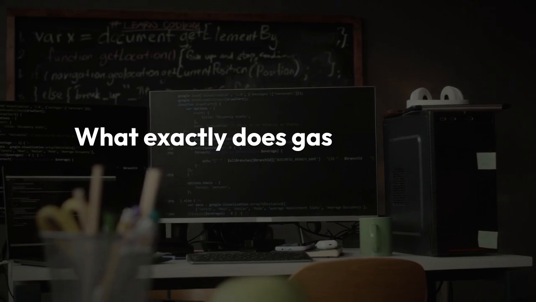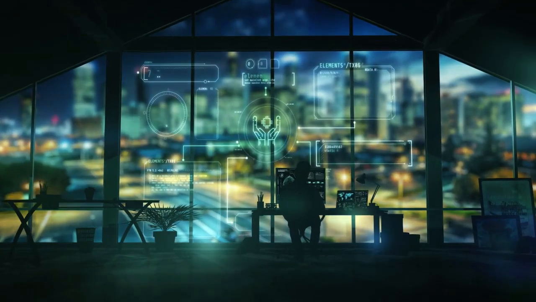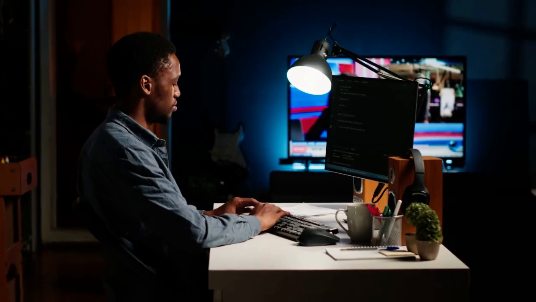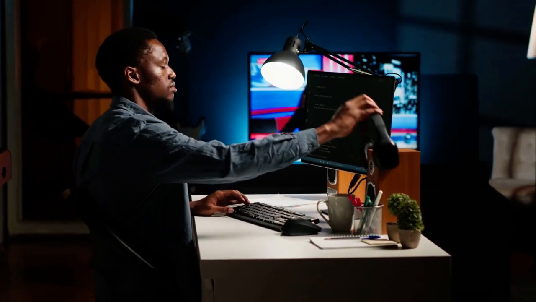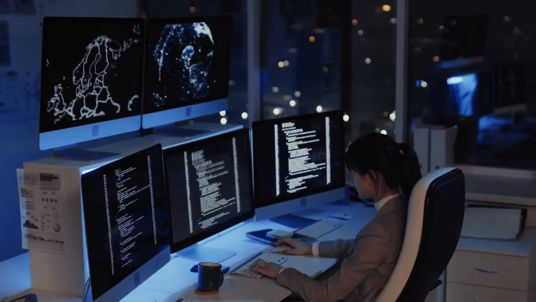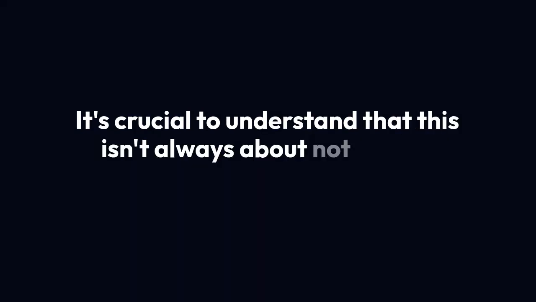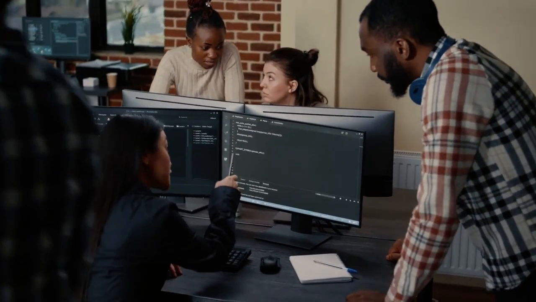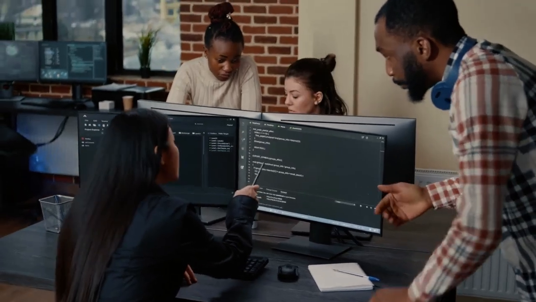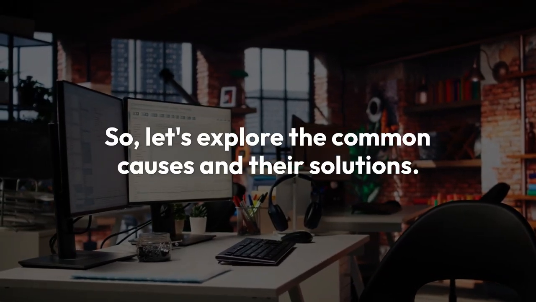What exactly does "gas estimation failed" mean? Well, before deploying your contract to a real network, Remix tries to simulate the deployment process to calculate how much gas it will consume. If this simulation encounters a problem, it can't give you an estimate, leading to this error message. It's crucial to understand that this isn't always about not having enough gas in your wallet. It often points to an underlying issue with your contract's code or how you're trying to deploy it. So, let's explore the common causes and their solutions.